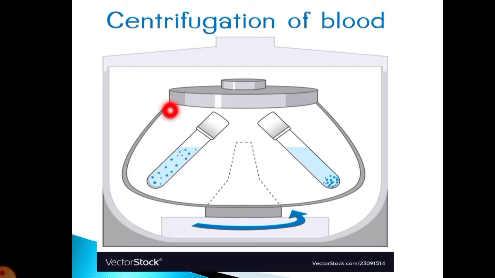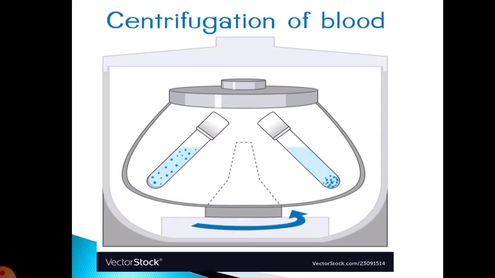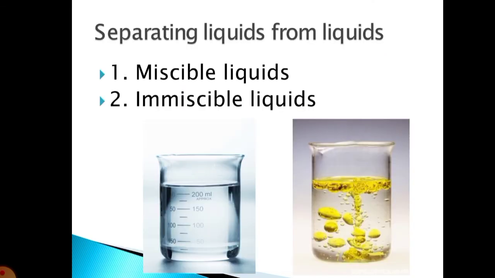This is the process by which the test tubes are kept in this container. Here the gaps, the small holes, are there to fix the test tubes, and after the lid is closed, the test tubes are rotated at a very high speed, and the contents, after rotating at high speed, separate and we get the contents.